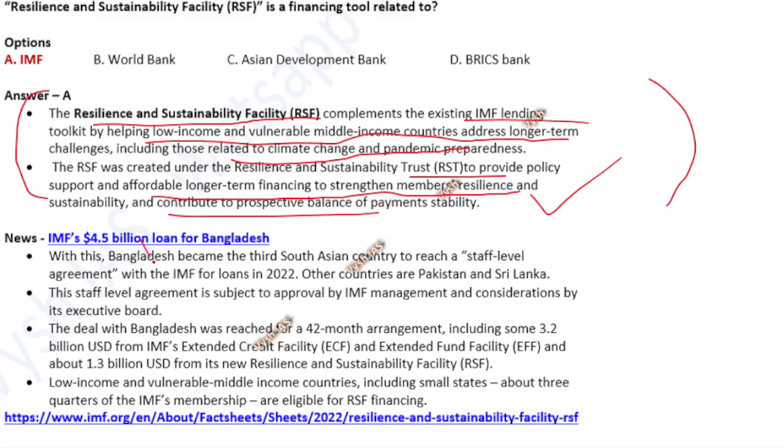Okay, so for Bangladesh they are giving a loan, and that is why it was in the news. Same like that, Pakistan, Sri Lanka, everybody has been taking. Now Maldives is also under debt, they also will take. So overall it will be helping.